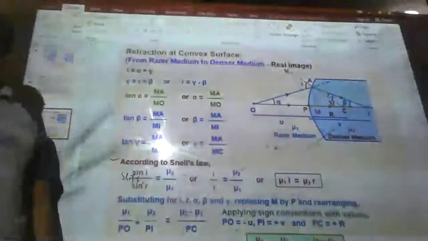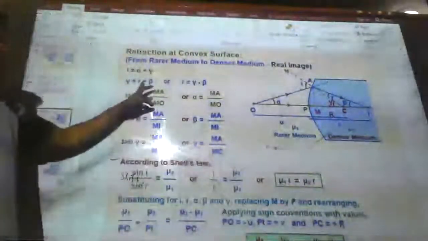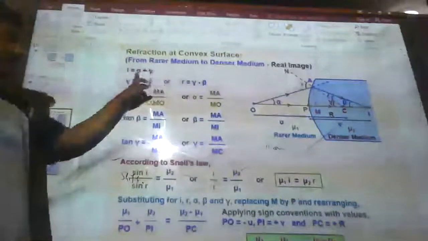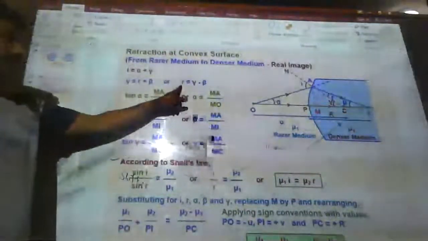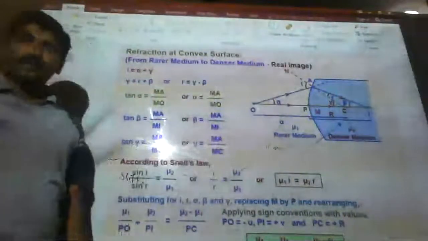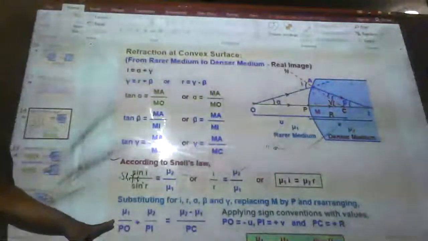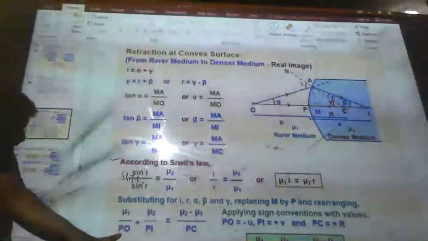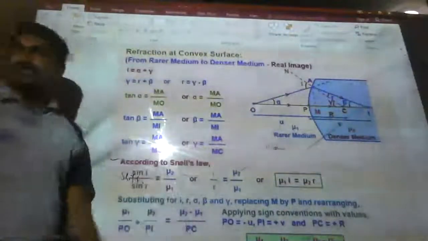After substituting, any problem? After substituting i and r, I just need to multiply. This is i, alpha plus gamma. In place of alpha, I write MA by MO, and in place of gamma, MA by MC. And at the same time, r equal to gamma plus beta, that is MA by MC plus MA by MI, to substitute. I am putting all that in this area. Therefore, if I rearrange this equation, mu1 by PO plus mu2 by PI equals mu2 minus mu1 by PC.